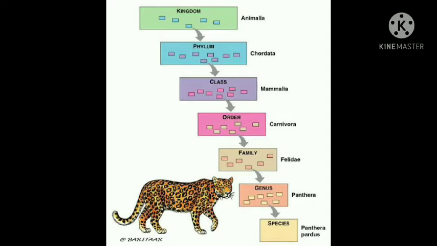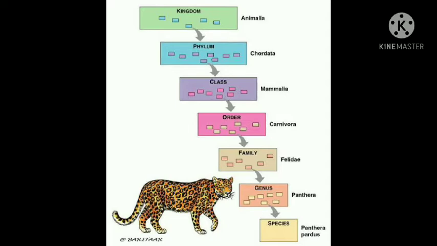Then the next higher category is order, and it includes related families. For example, here you can see the order is Carnivora. This Carnivora includes the family Felidae, that of cats, and Canidae, which includes members of the dog family, such as wolf, fox and dog. So Canidae and Felidae, both these families are included in the order Carnivora.